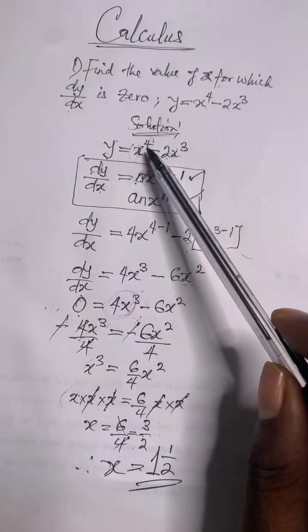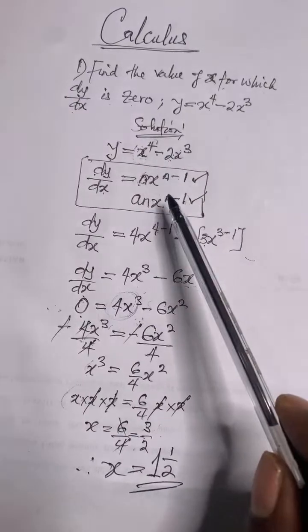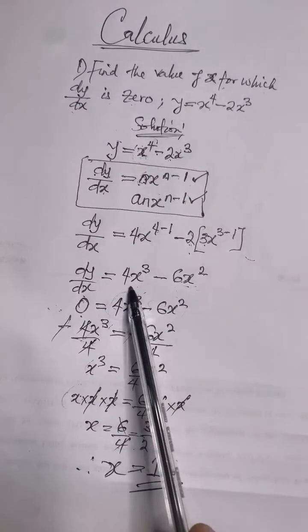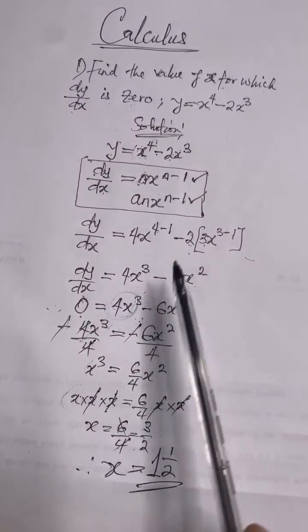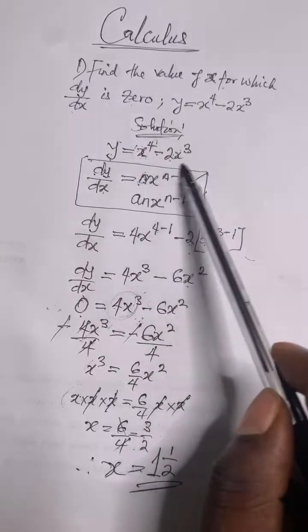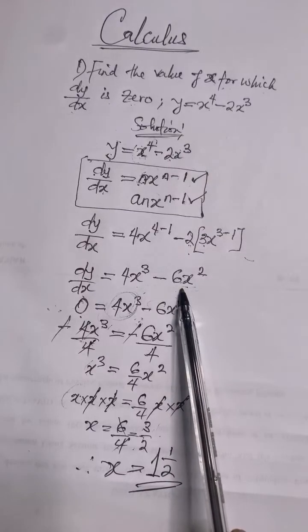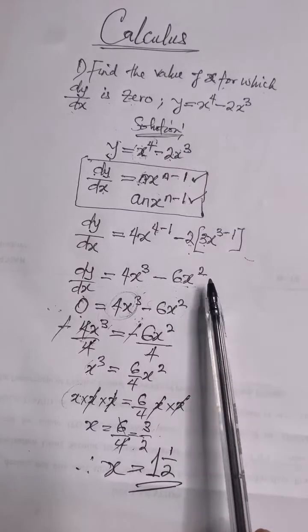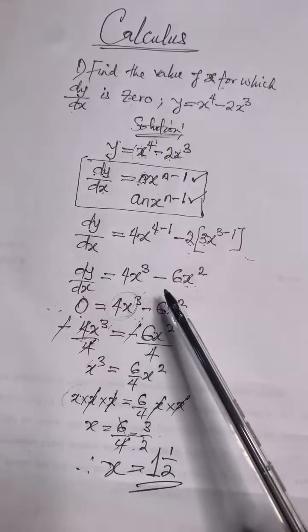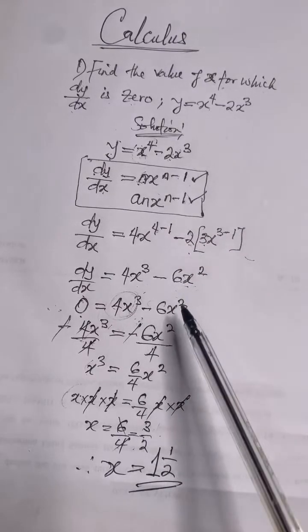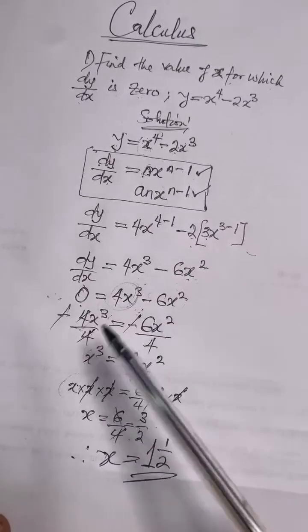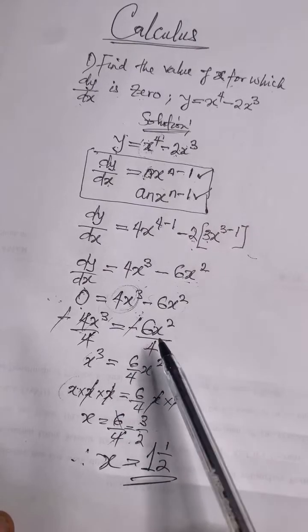We said differentiation of x to the power of 4, using this formula, we have it to be 4x to the power of 3 minus. Using the same formula, we apply it on this one, and we got this. Look at the process. And we got this one, 6x squared. If you don't know how we did this, the next question we're solving, we're going to be using the same thing. I want to solve other questions that relate to this before we move to other kinds of questions.